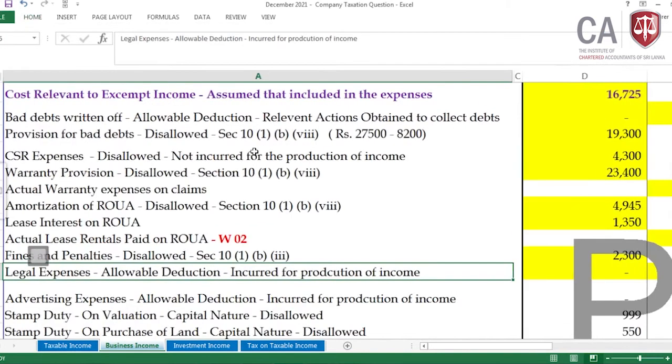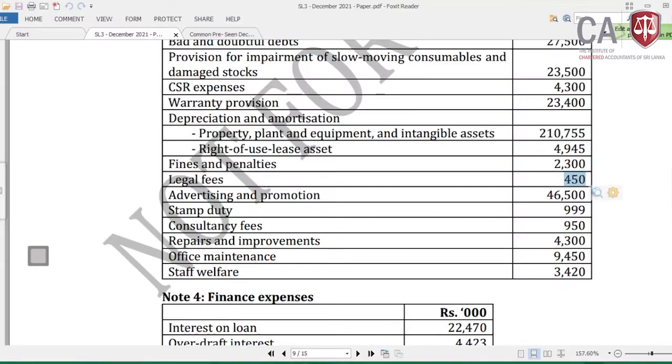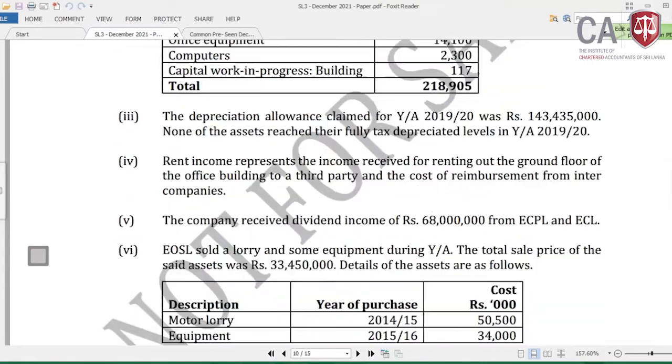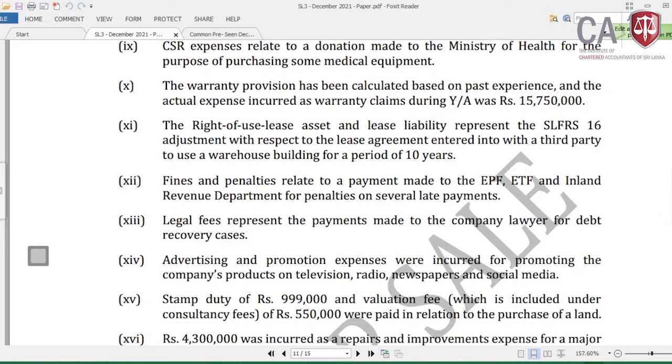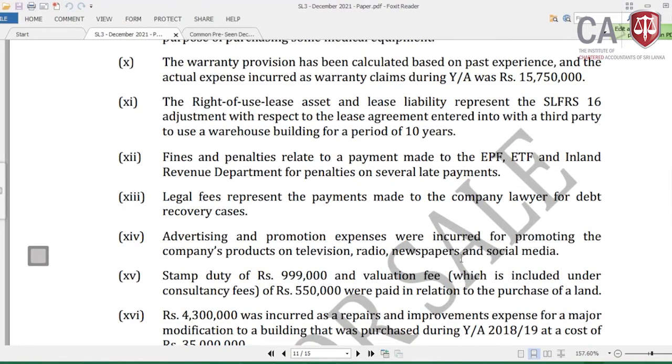Then let me come to the next one, which is advertising and promotion expenses. They were incurred for promoting the company products on television, radio, newspaper and social media, the mass media and the social media advertising expenses. This is an allowable expenditure. Now I need to explain.